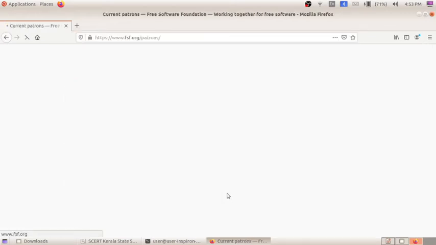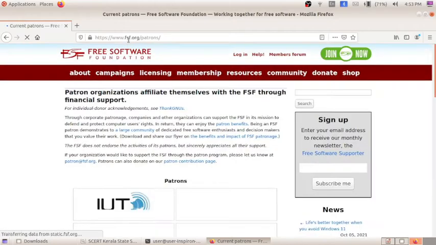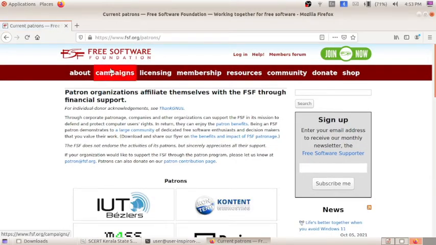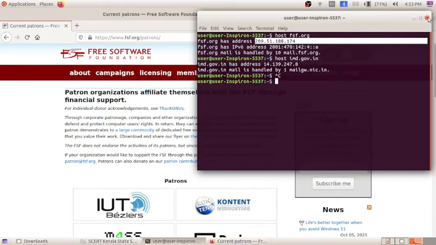When we press enter, this will be the FSF page, the Free Software Foundation. So in this way we will be getting the page from the IP address, and also from the domain name you will be getting the same page. So instead of writing the IP address, when we remember the domain name, you will be getting the corresponding page easily. Okay, so that we have discussed. I hope it is clear to all of you.